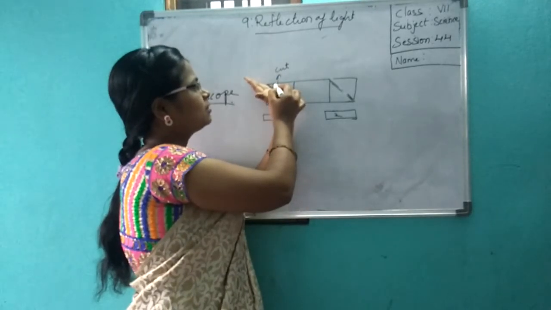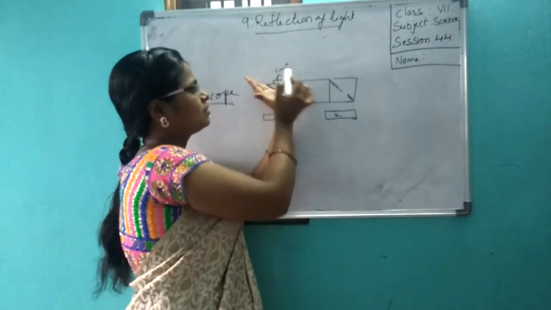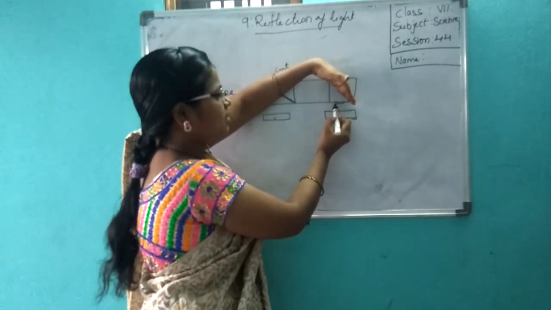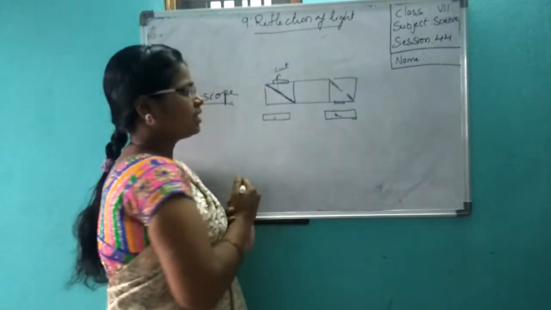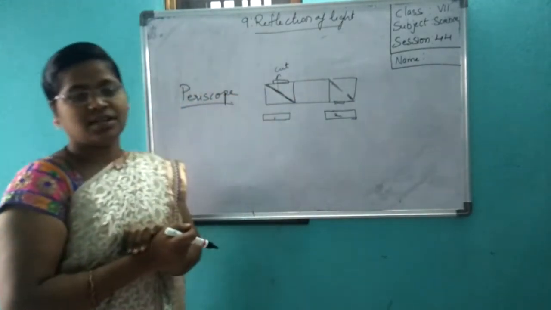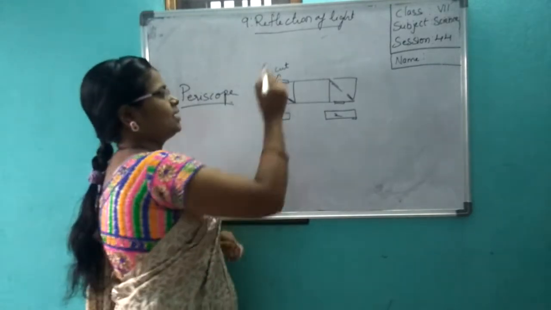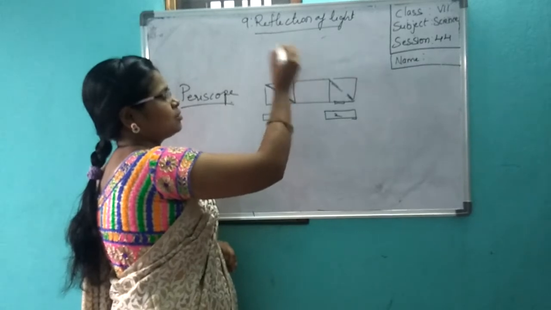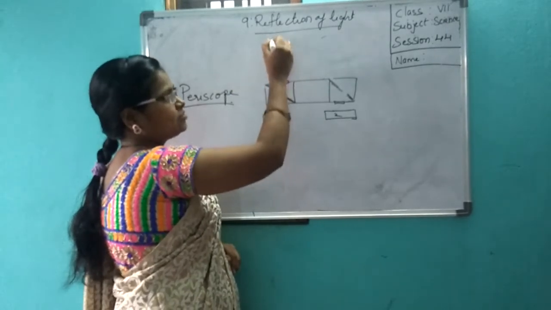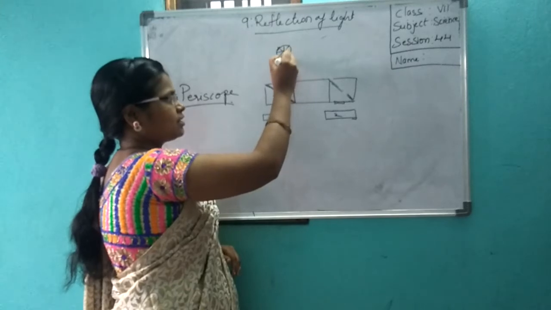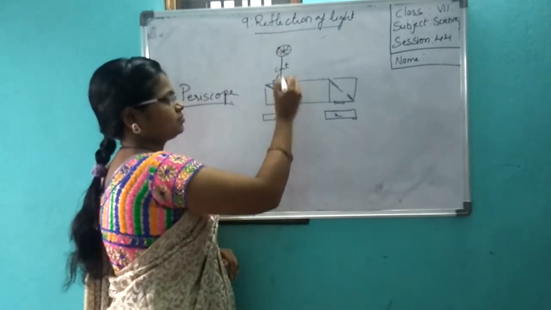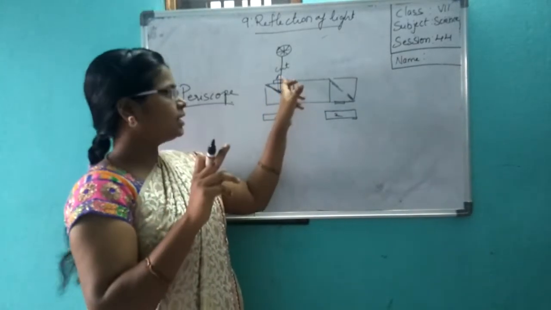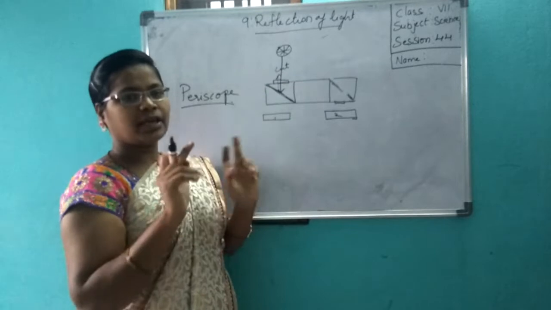Here you will cut it. You make a cut. Okay, now here it is facing this side. Make a cut. Now what will happen? Your periscope is ready. Here any object is there. This is an object. Light will fall on this object. It will get reflected here. Yes. Here you will make an opening. You will cut here. This side you will make an opening.